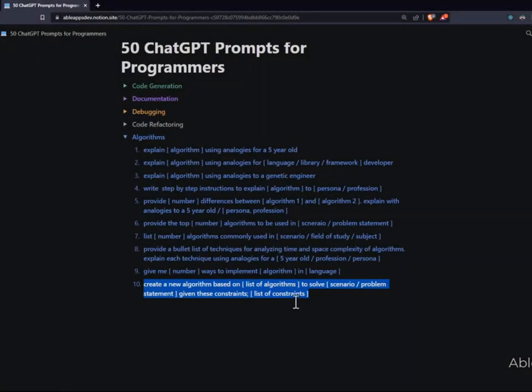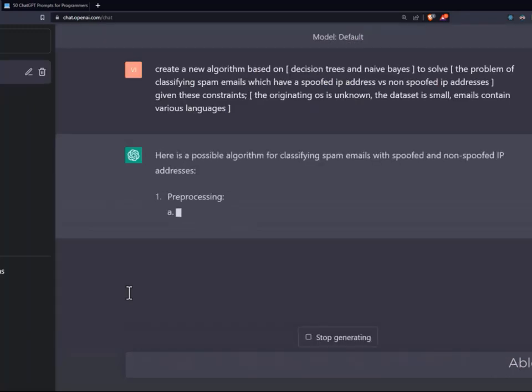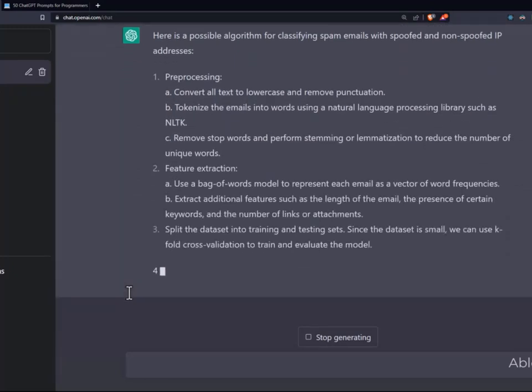And now this last one is one of my favorites because this gives you the power to create new algorithms based on a list of algorithms when you want to solve a specific scenario or a problem statement, and then you can provide constraints. So here's an example that I'm using where you are required to create a new algorithm based on these 2 algorithms, decision trees and naive Bayes. In this case, we have a problem of classifying spam emails. So it's a classification problem in machine learning.